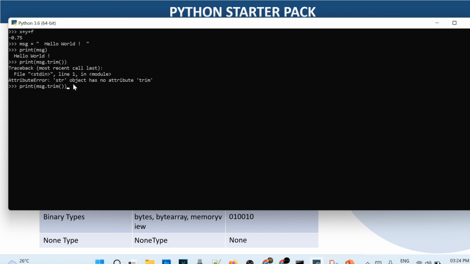No, it's not trim. I guess it is strip. Yeah. So variable dot function: message dot strip will remove all the unnecessary spaces from the start and end. So strip is a function of a string variable.